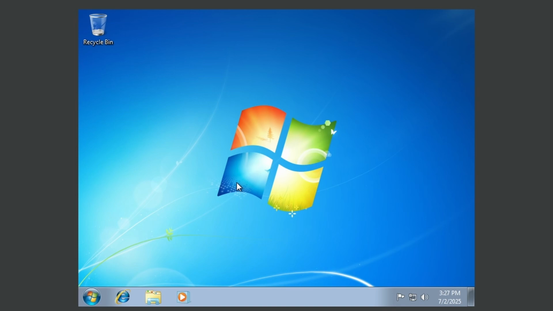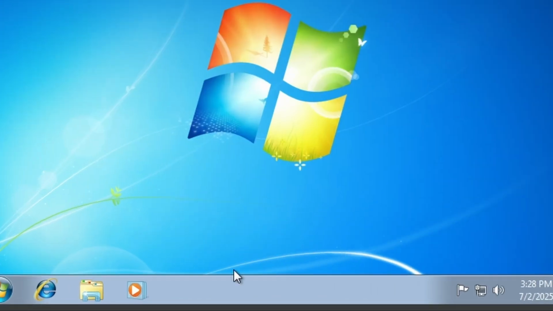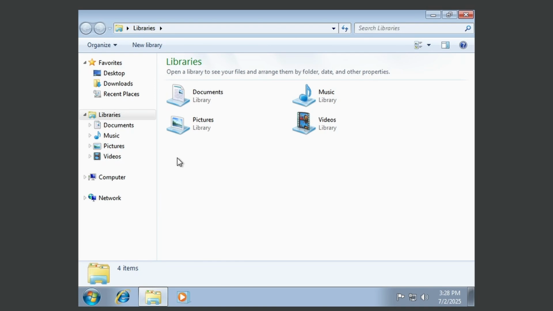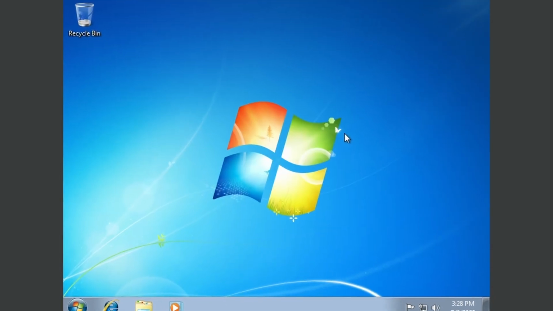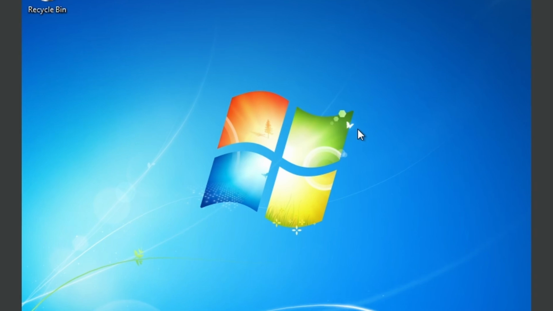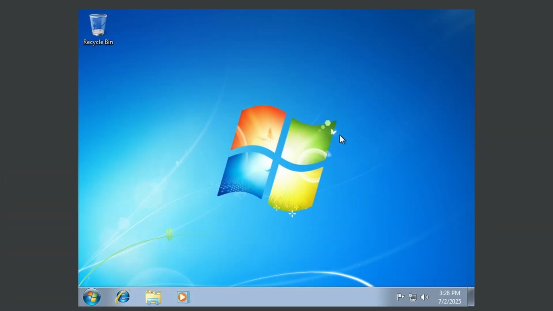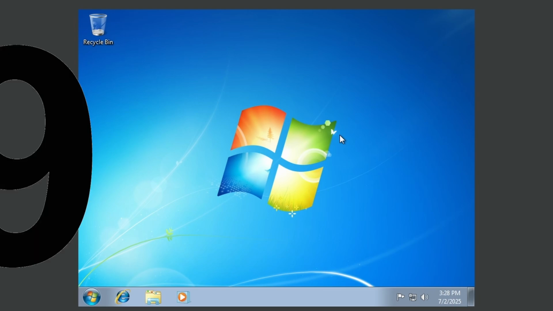For design, I'm gonna give it a 7 out of 10. It looks very similar to Vista. It sadly doesn't have those widgets that I was talking about, but it has improved in other areas like the taskbar, for example, and the file manager. For features, I can give it an 8. I remember when I didn't have internet, I would actually spend hours just playing the mini games here and just looking through all the random stuff in here. And for personal opinion, I think I'm gonna give it a 9.